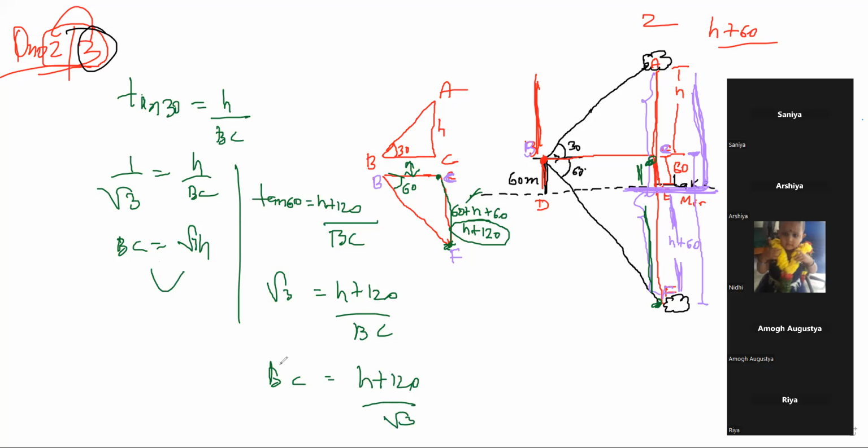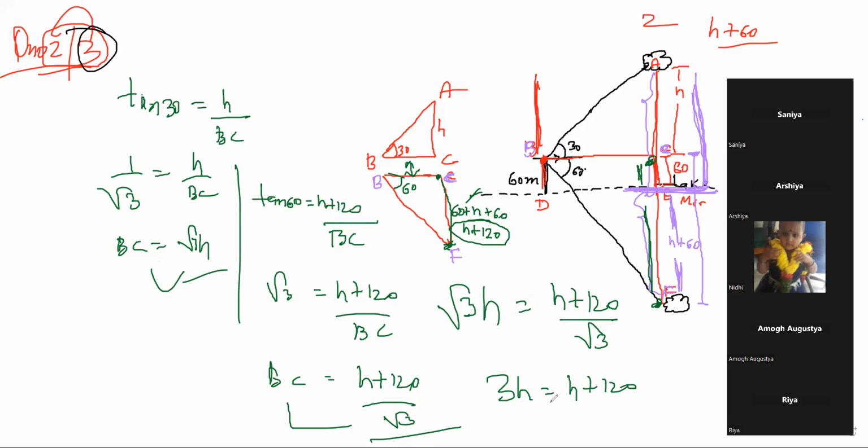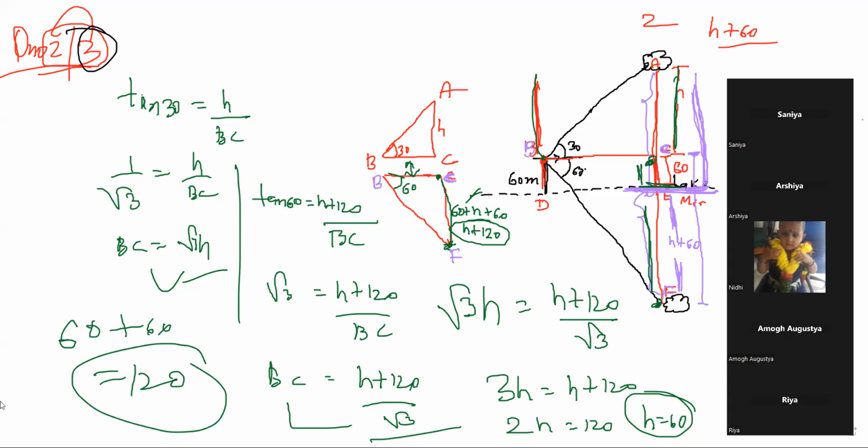Now BC equals this much here, and BC equals this much there. So root 3 h equals h plus 120 by root 3. If you cross multiply, root 3 into root 3 is 3h equals h plus 120. So 3h minus h is 2h equals 120. So h will be equal to 60. And see, this h is this one. If you are asked the height of the cloud from where the object is, that will be 60, but it is asking from the lake, so it will be h plus 60, that is 60 plus 60, that is 120. Fine guys, did everyone understand?